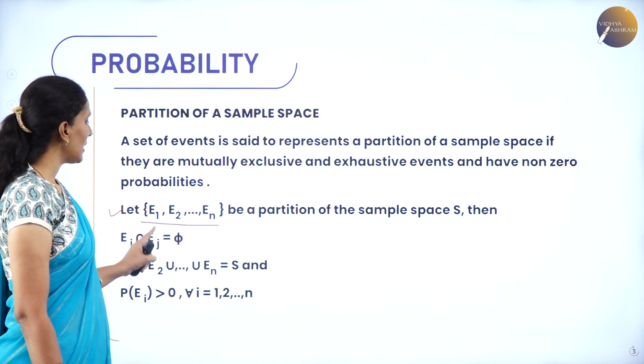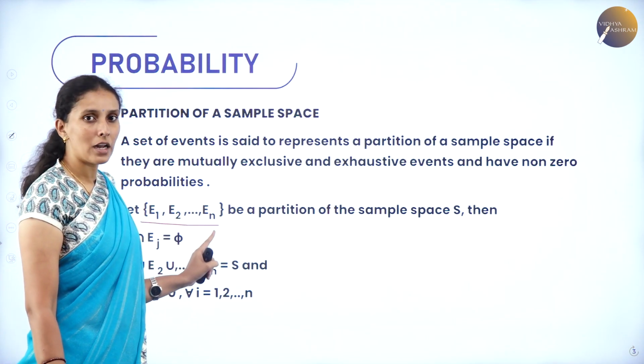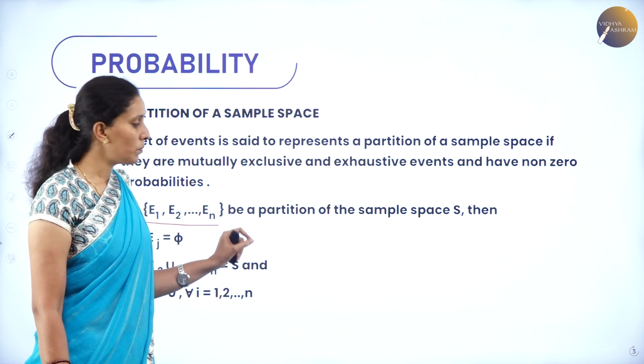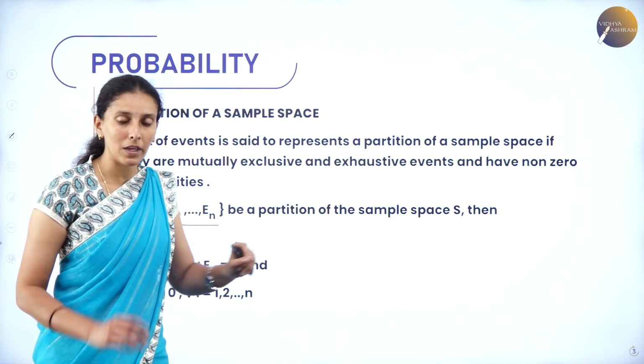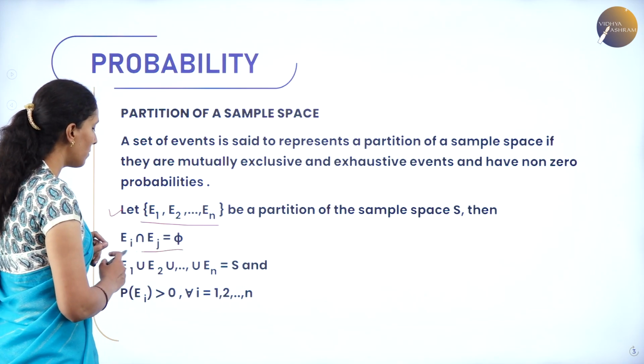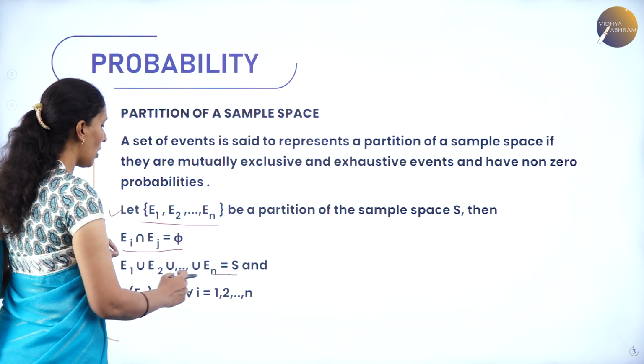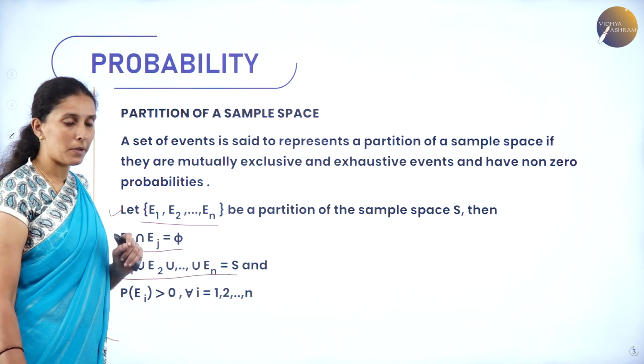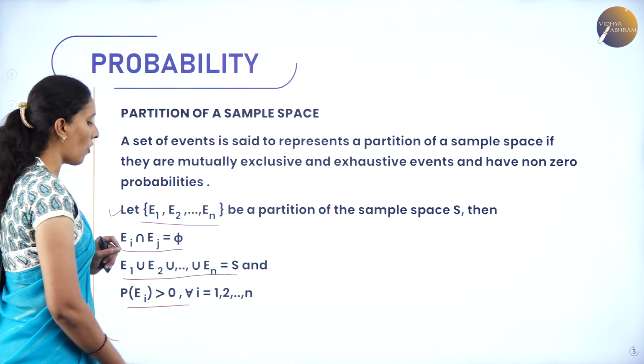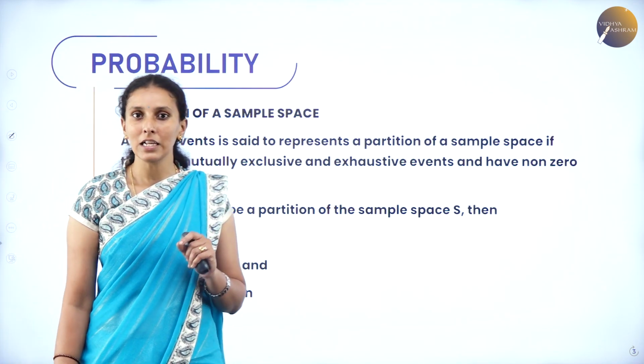When I consider E1, E2, En as the events, they are said to be a partition of the sample space only when they are mutually exclusive, that is, pairwise disjoint, the union of all the events gives you the sample space, and the probability of every event must be greater than 0.